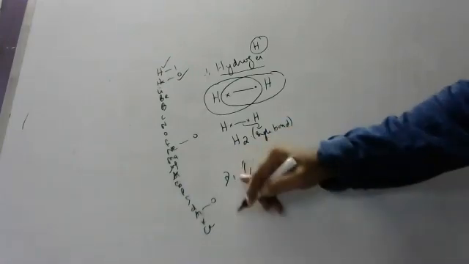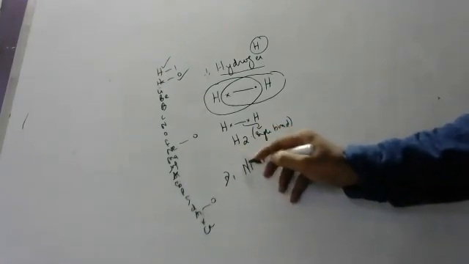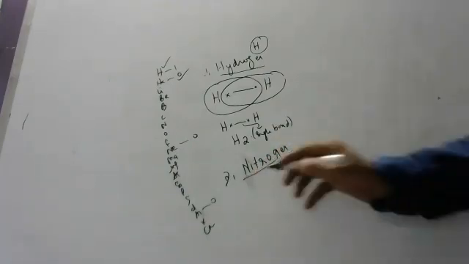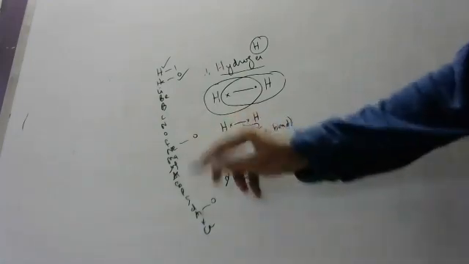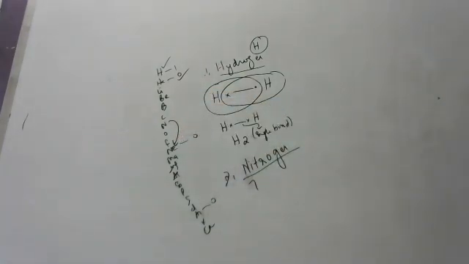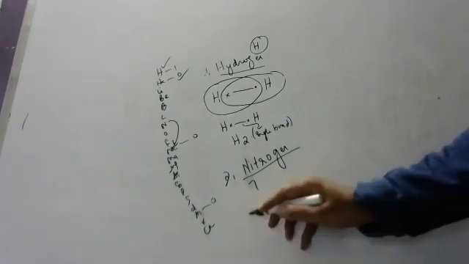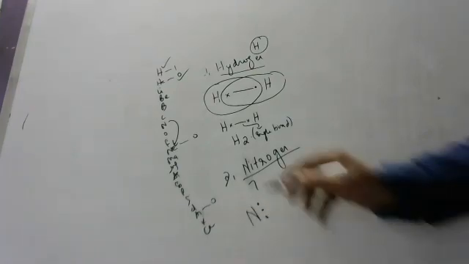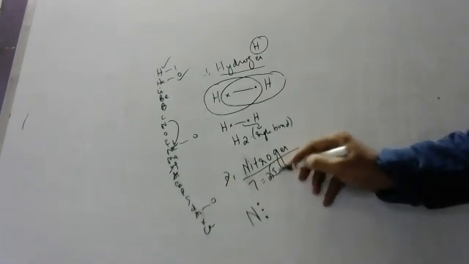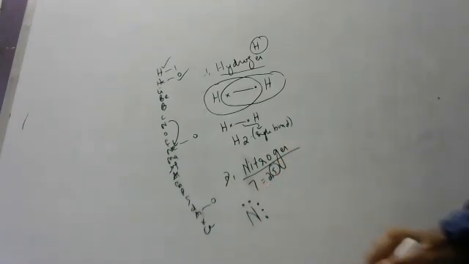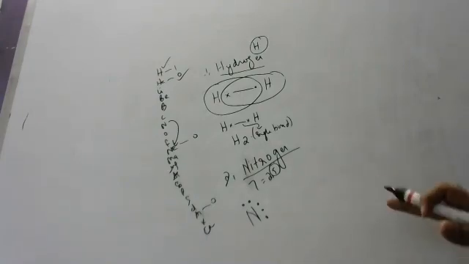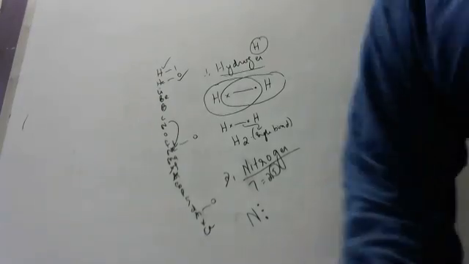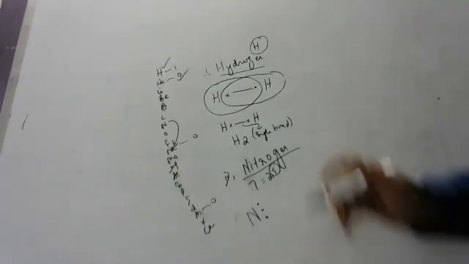Okay, one more example. Nitrogen. What is the atomic number of nitrogen, children? Atomic number of nitrogen is 7. 7 is nearer to which element? Neon. To go to neon, how many electrons does it require? 3 electrons. Nitrogen wants 3 electrons. It is 2, 5, children. The outermost shell has 5. No need to write the text, just how many it wants, that much is enough. It wants 3 electrons.